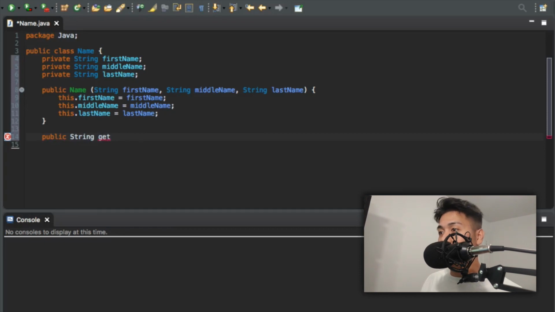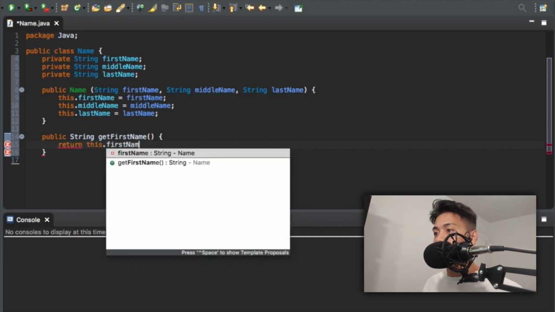You write get and then the name of your variable, which is firstName, but capitalized in the first letter, and that's it. So to complete that method, just open and close brackets, and then inside that method we just want it to return our first name. So this.firstName.